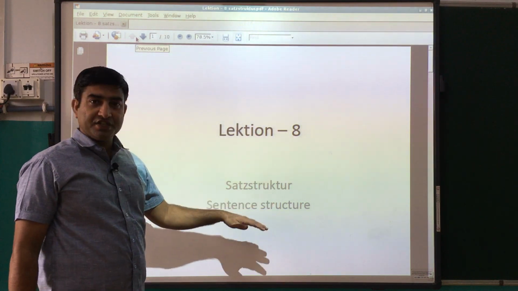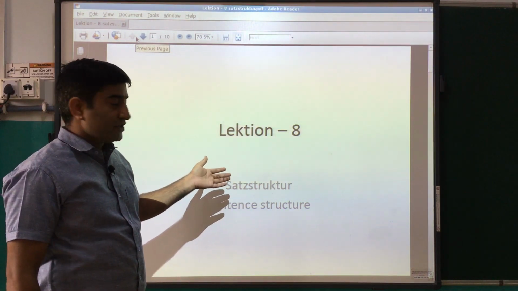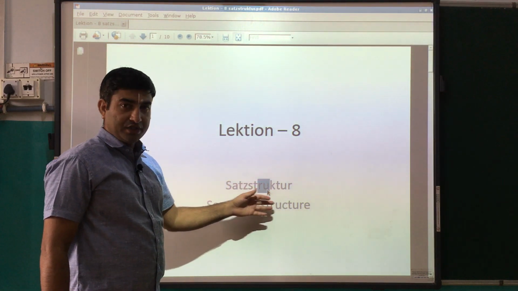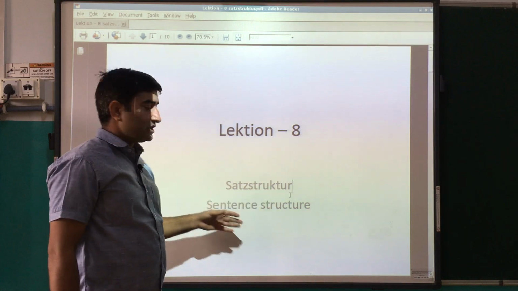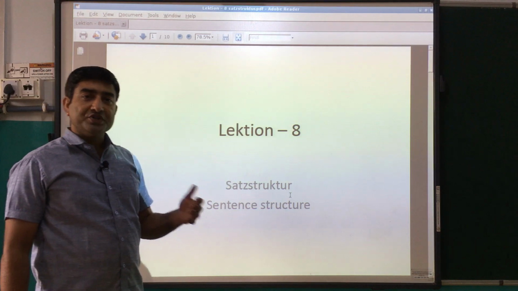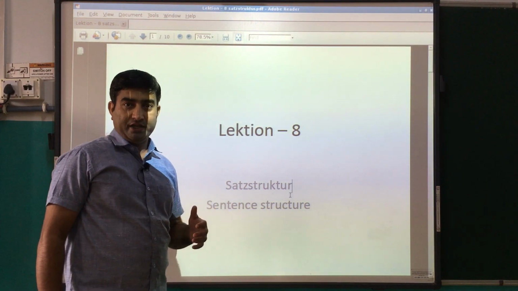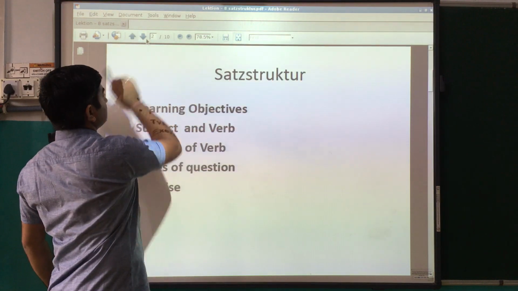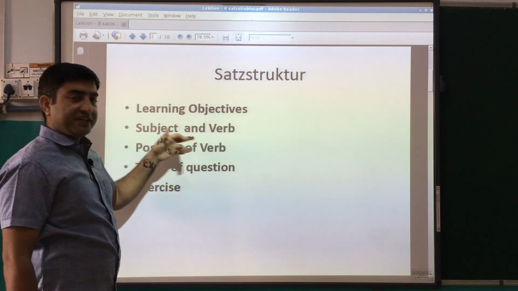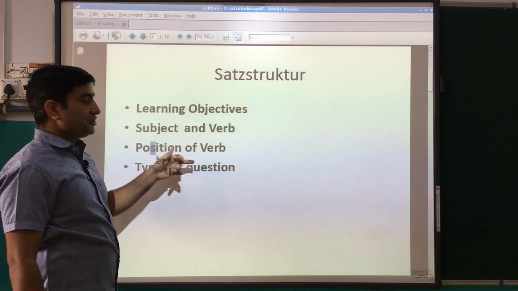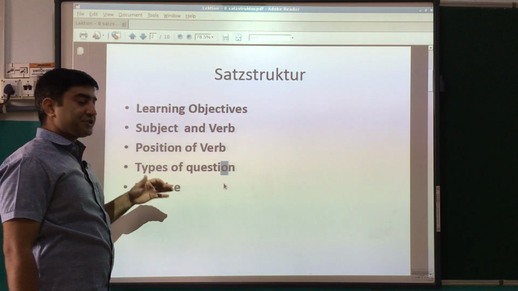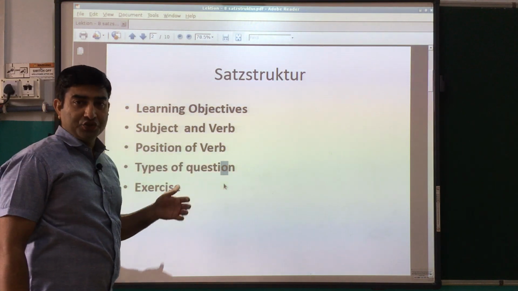Sentence structure, lesson number 8. In German we call it Satzstruktur. Satzstruktur means sentence structure: how to make sentences, and what the verb position will be when we make any sentence. Today's learning objectives are subject and verb, position of verb, types of questions, and one small exercise that we will do today.